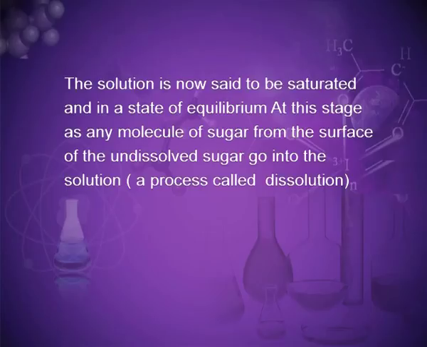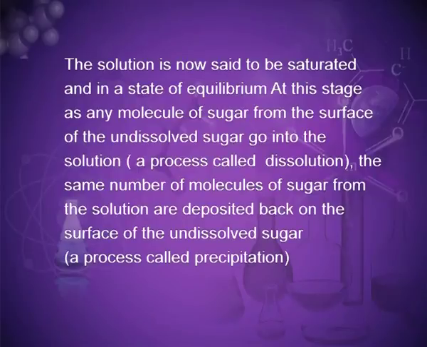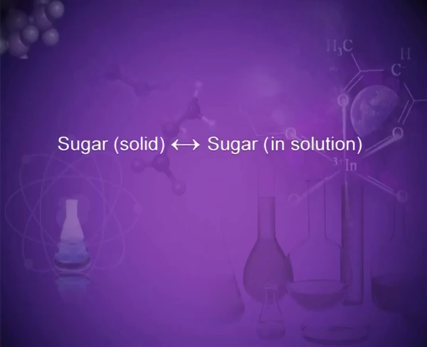At this stage, as any molecule of sugar from the surface of the undissolved sugar goes into the solution, a process called dissolution, the same number of molecules of sugar from the solution are deposited back on the surface of the undissolved sugar, a process called precipitation. As a result, the amount of the undissolved sugar and the concentration of the sugar in solution remain constant. It can be written as sugar in solid state transforms into sugar in solution.